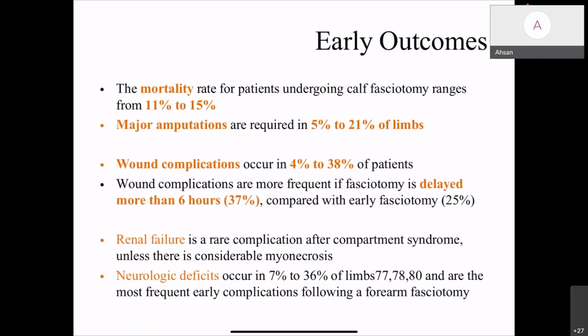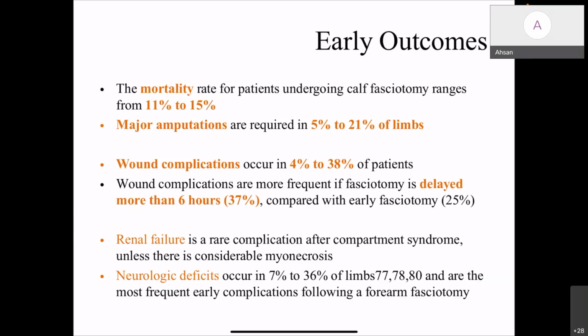Outcomes. Early outcomes. The outcomes are in general related to the primary problem which caused the rising compartmental pressure, not directly related to the fasciotomy as such. The mortality rate of the patients undergoing fasciotomy ranges up to 11 to 15%. Major amputation is required in 5 to 21% of the limbs undergoing fasciotomy, and wound complication is very common, from 4 to 38% of the patients.